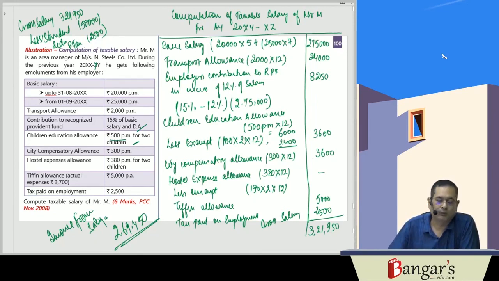So this was about the tax treatment of the Provident Fund scheme, which we have discussed. Now we will be discussing the next topic: how you will be computing the arrears relief when arrear or advance salary is received.